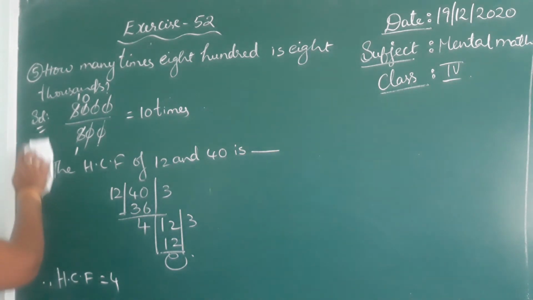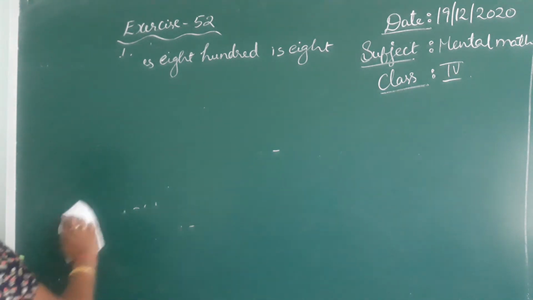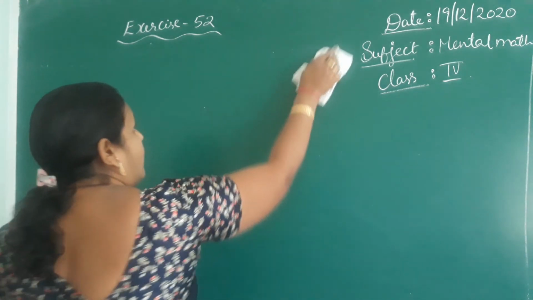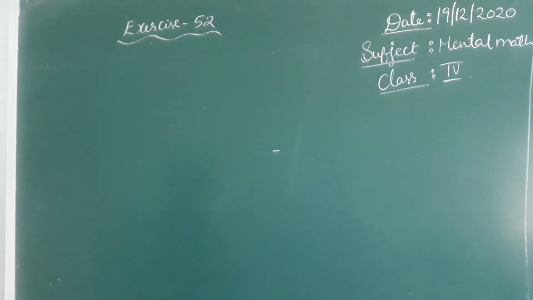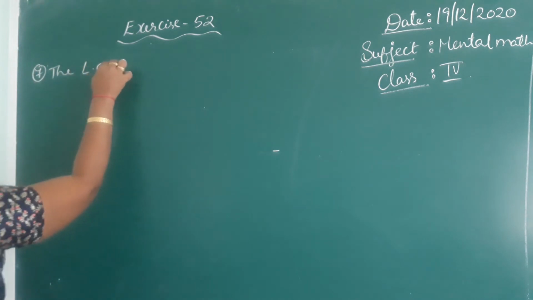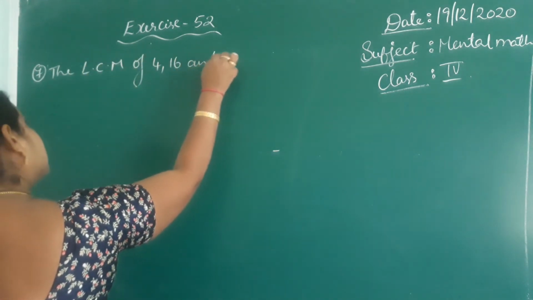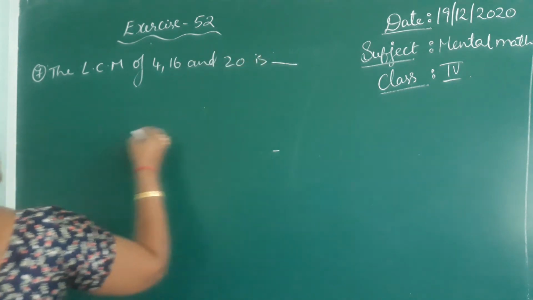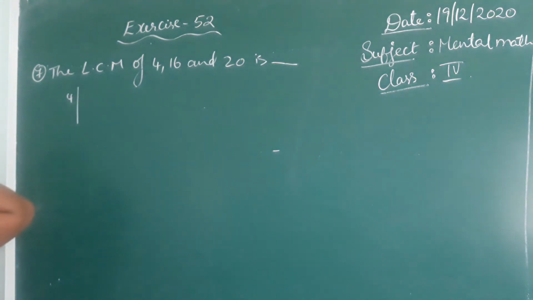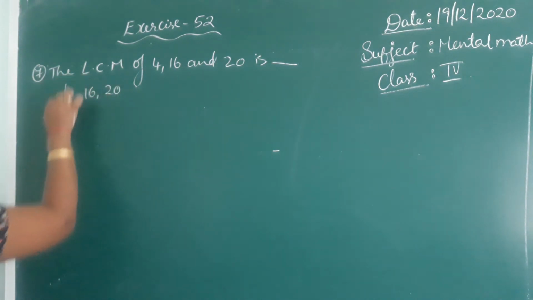Find the LCM of 4, 16 and 20. What is the LCM of those three numbers? Division method.